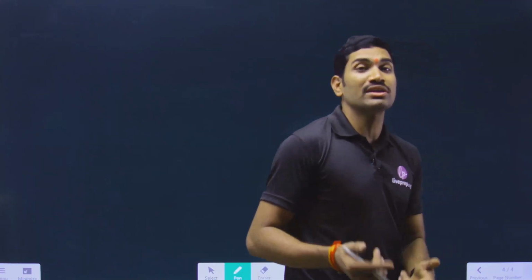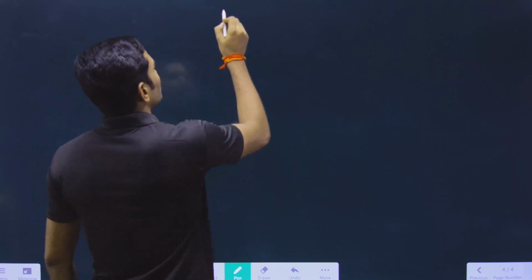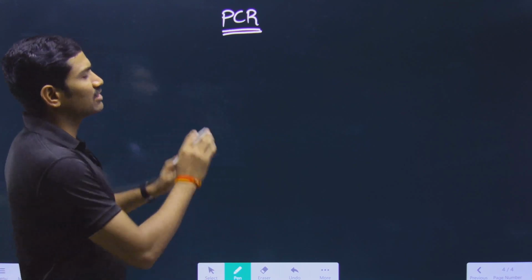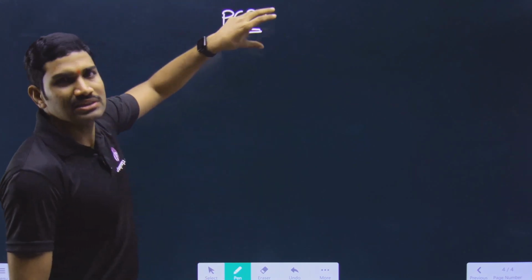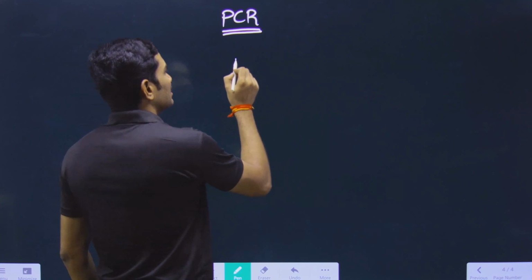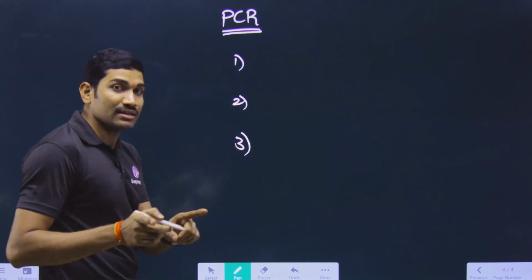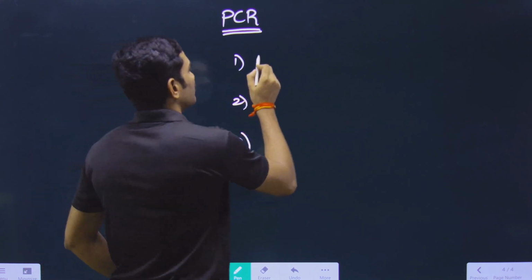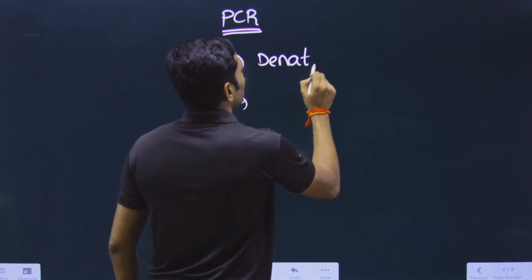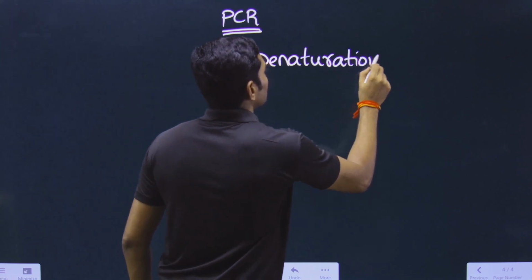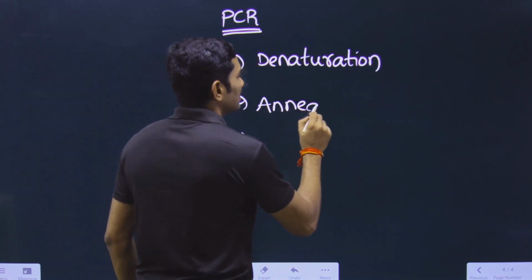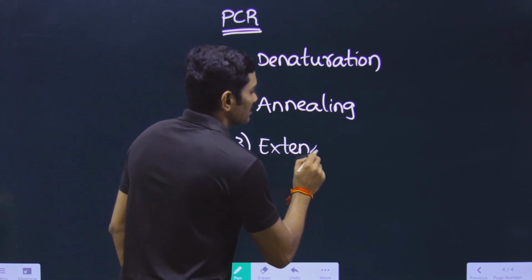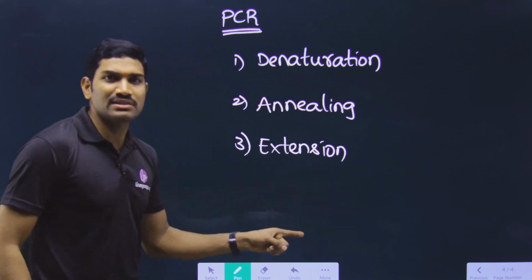First I will tell you why you need to understand this, then only you will focus on it. In the class 12th syllabus, there is a chapter called biotechnology, and there we talk about PCR, polymerase chain reaction. In PCR there are 3 steps, and these steps are fixed. You cannot change this. First step is denaturation, second step is annealing, and the third step is extension. So this is a fixed sequence.